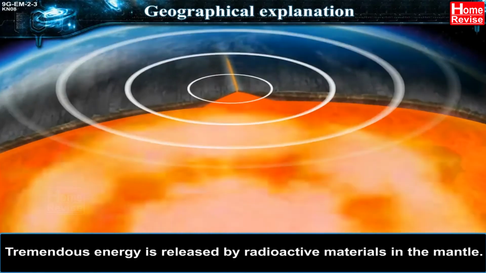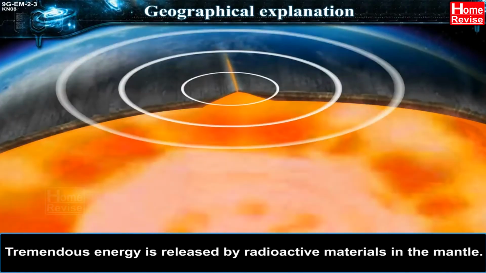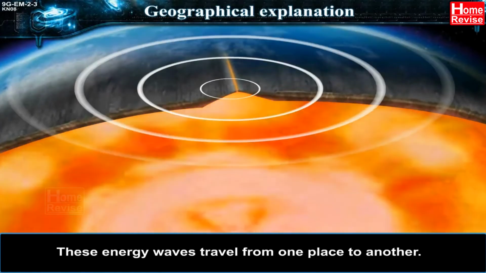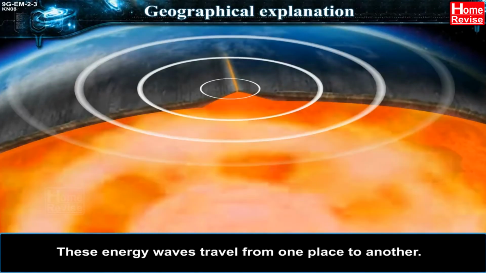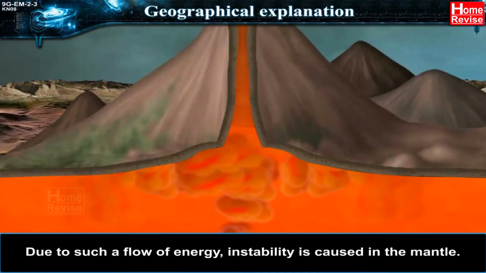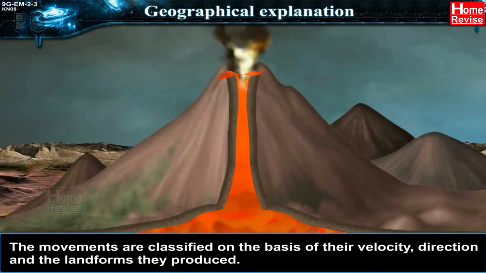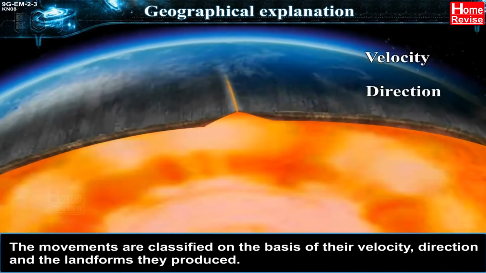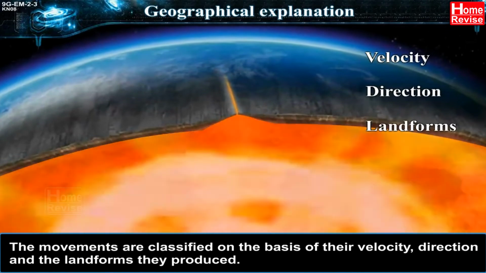Tremendous energy is released by radioactive materials in the mantle. These energy waves travel from one place to another. Due to such a flow of energy, instability is caused in the mantle. The movements are classified on the basis of their velocity, direction, and the landforms they produce.